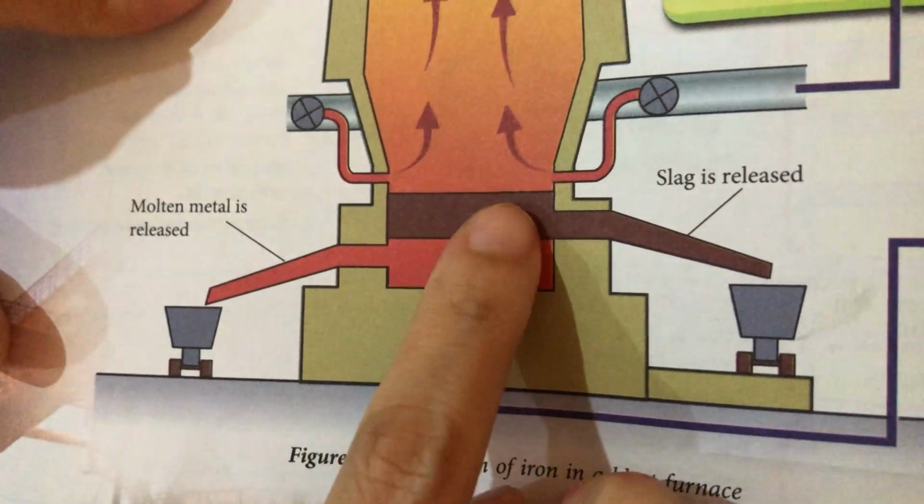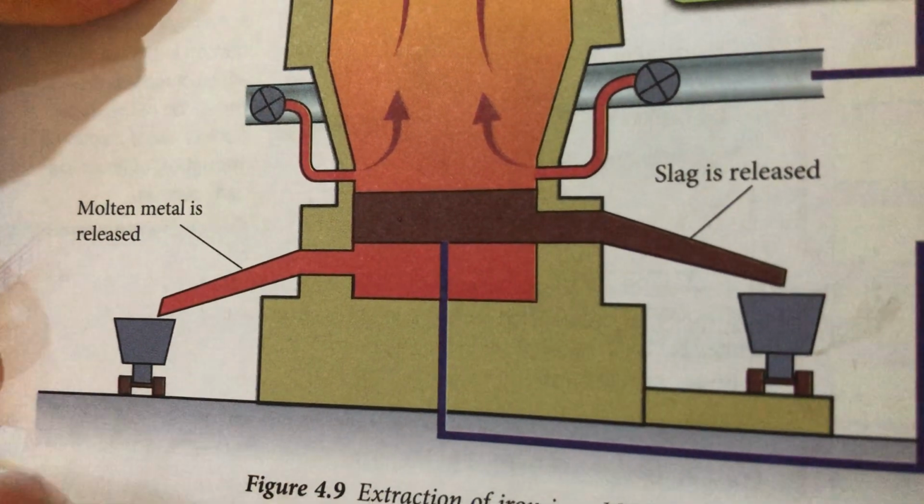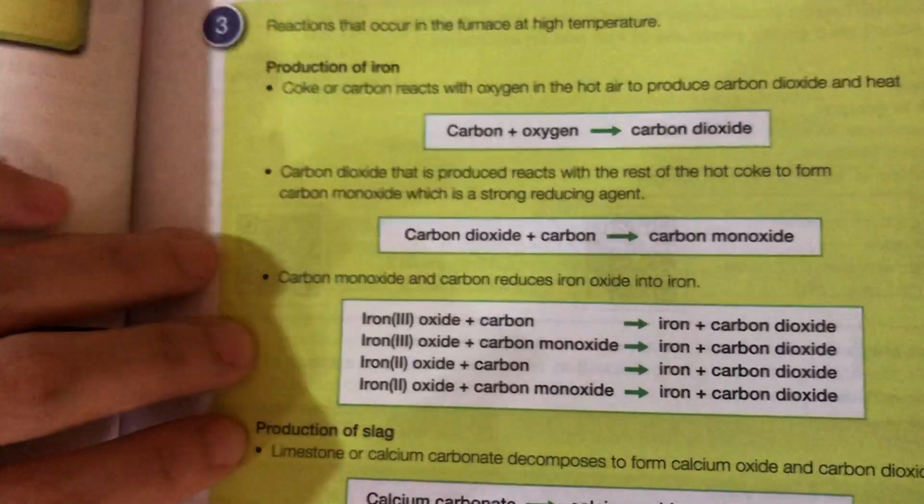Okay, so you see that this is a slag that is released, and this is a pure metal that is being extracted. So what happened actually inside? We look at this diagram. All in your notes, class. So you have to make sure that you understand the whole thing.